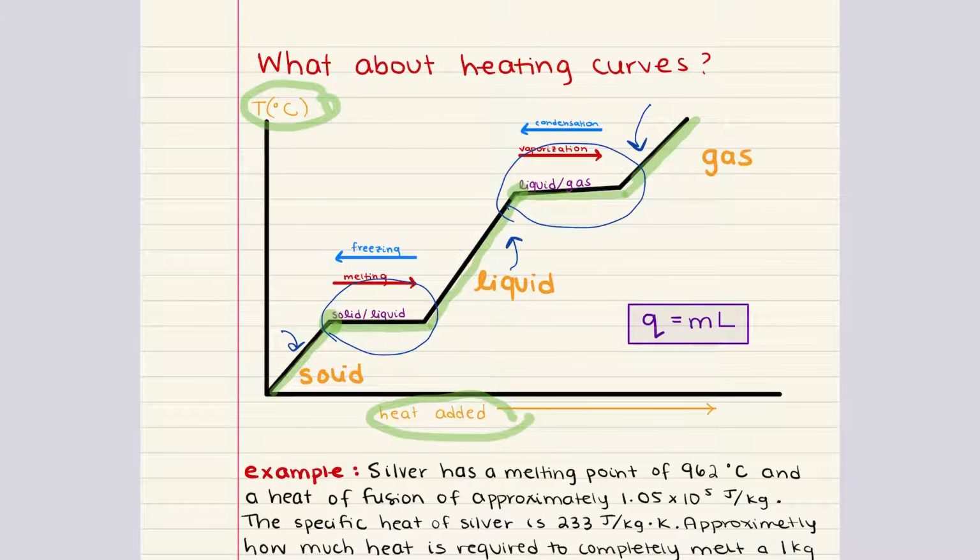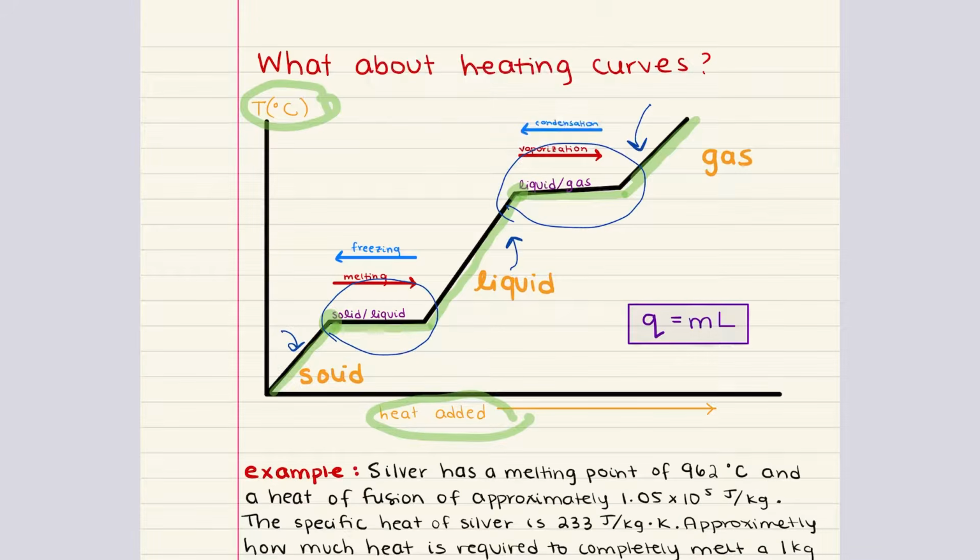Now, the total amount of heat required to heat a substance through different phases can be calculated using different formulas depending on whether the substance is undergoing a phase change or simply increasing in temperature.